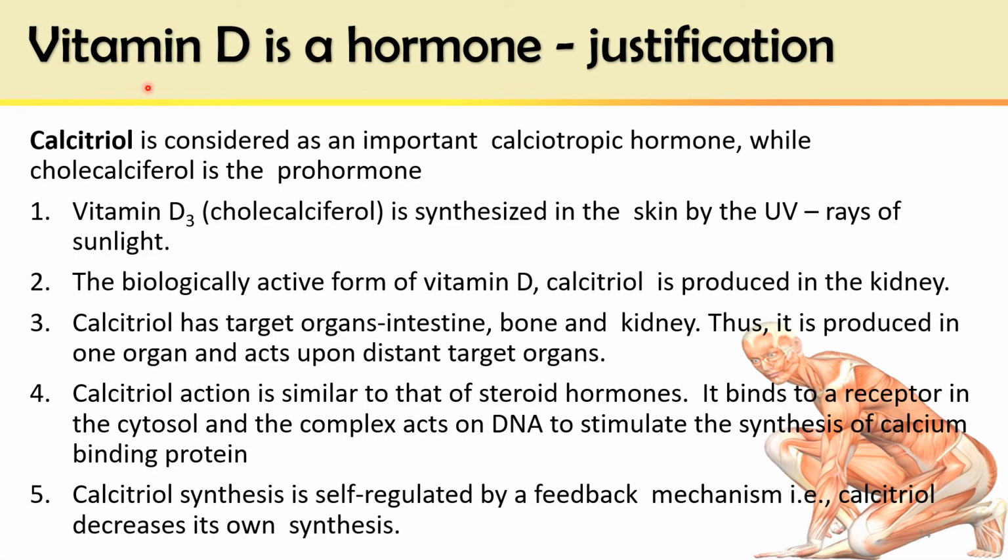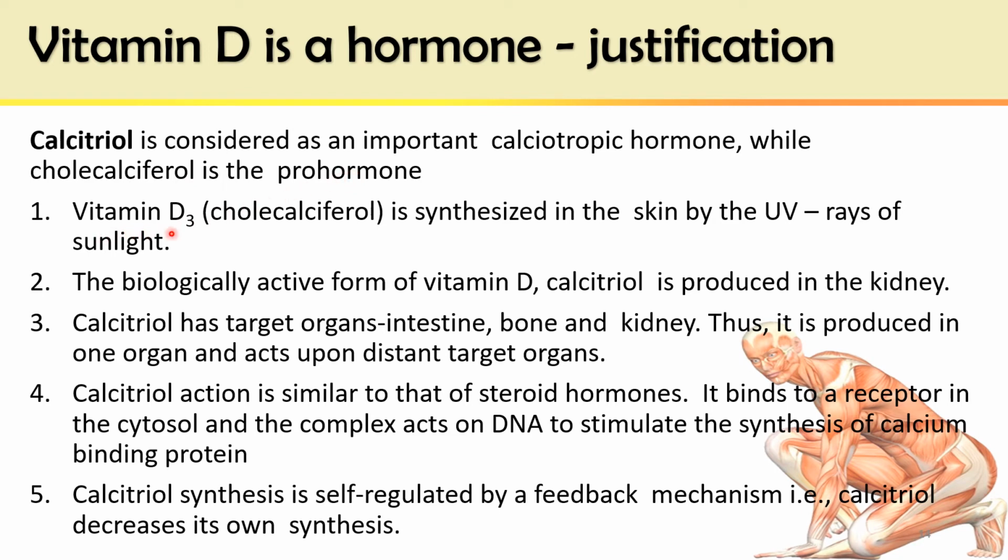Vitamin D is considered a hormone in its action, and these points justify this claim. Calcitriol is considered an important calciotropic hormone, while cholecalciferol, vitamin D3, is the prohormone. Calcitriol is acting as a hormone and cholecalciferol is the prohormone.